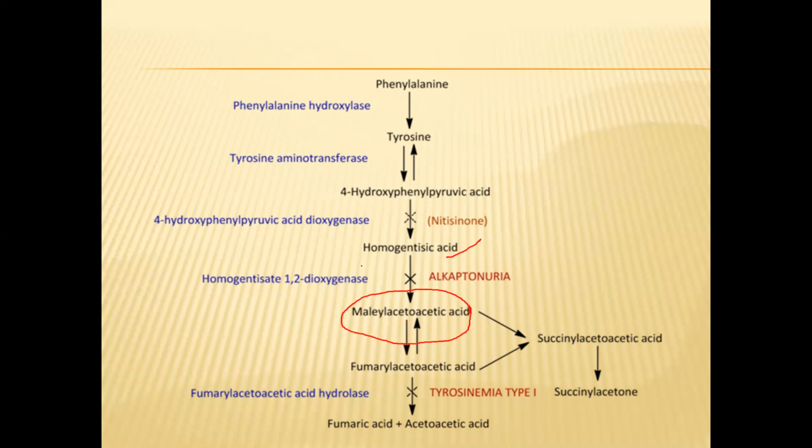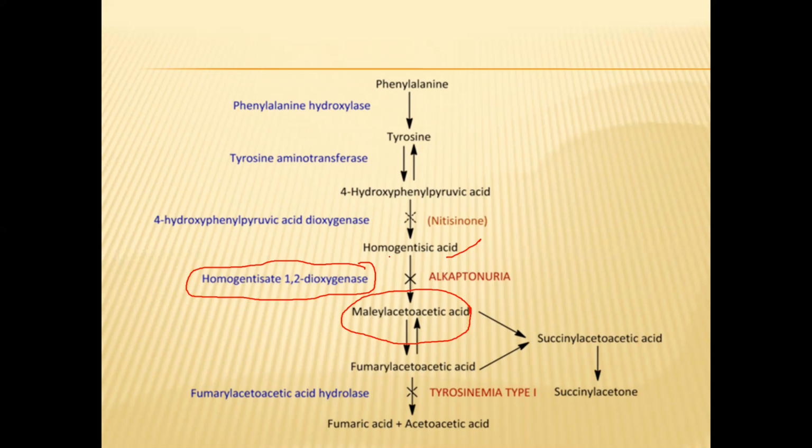But what happens here is, the enzyme is required for this reaction. What is that enzyme here? It is homogentisate 1,2-dioxygenase. This enzyme is required to convert homogentisic acid into maleylacetoacetic acid, which will further form fumarylacetoacetic acid or fumarate and acetoacetic acid, which will go into the TCA cycle. So that is how it helps in the formation of energy.